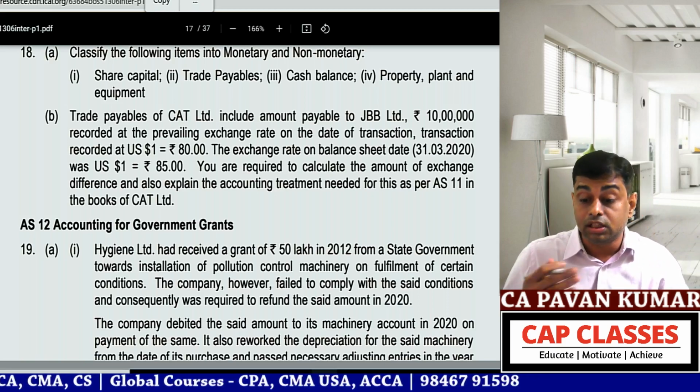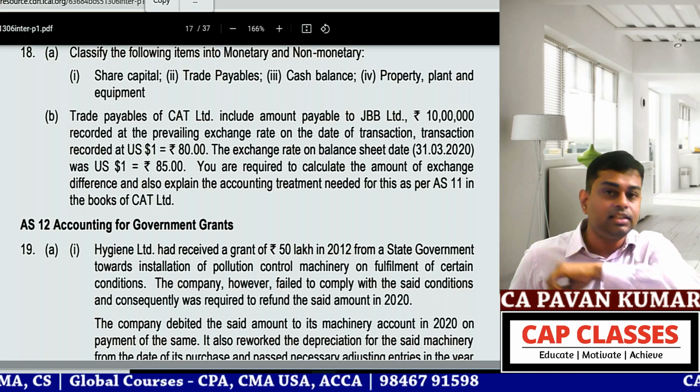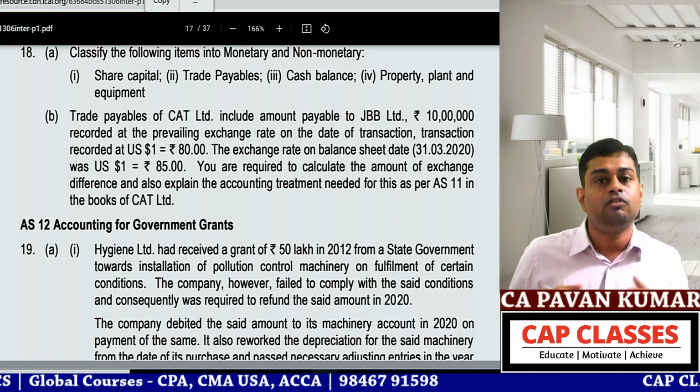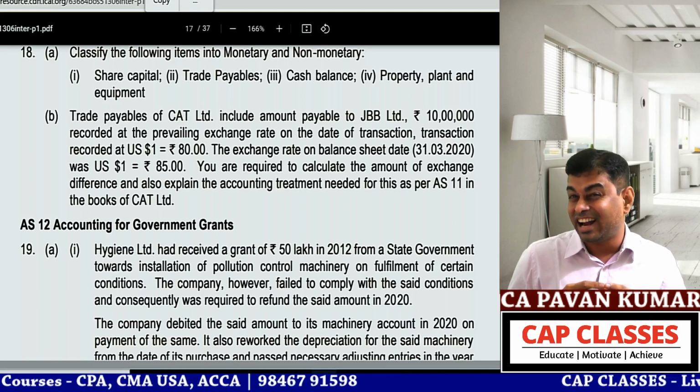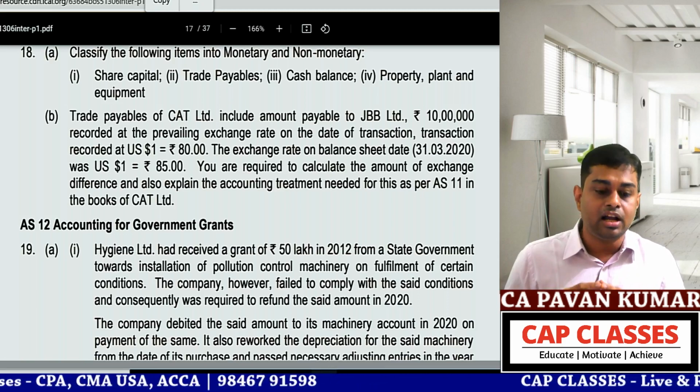COVID protocol: if you are sneezing, don't do like this, do like this. The World Health Organization is telling you to follow. Okay sir, but you are only in a studio where no one is there, sir. But habit should be habit, beta.